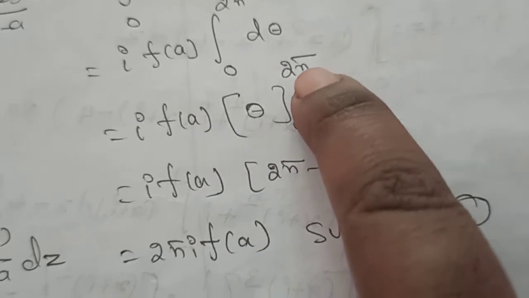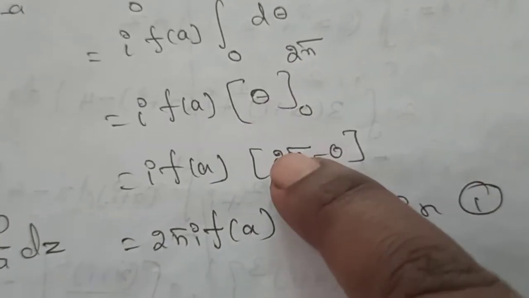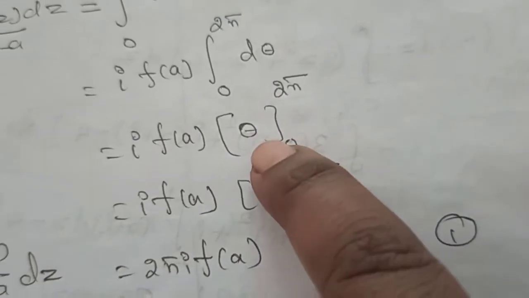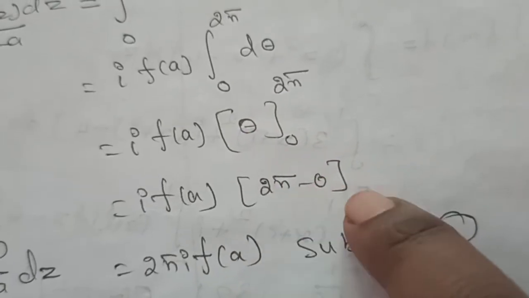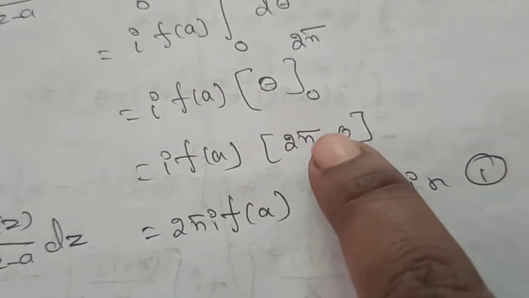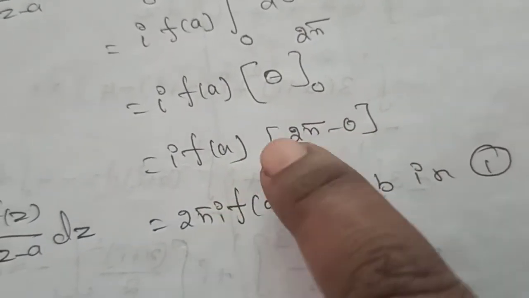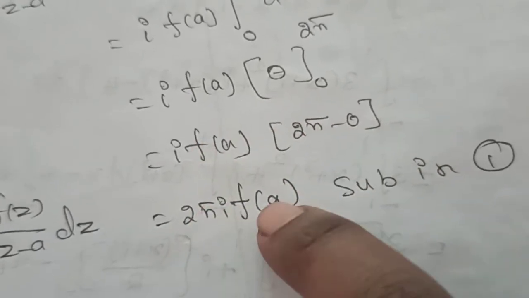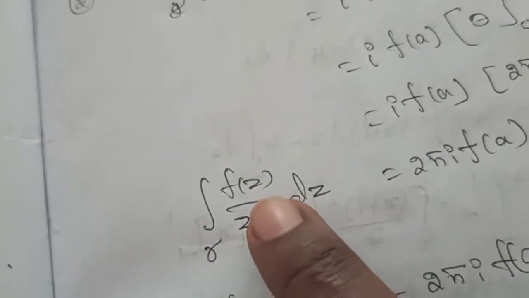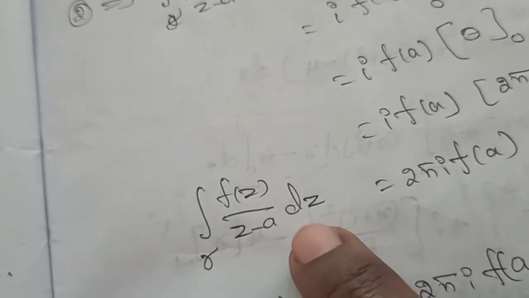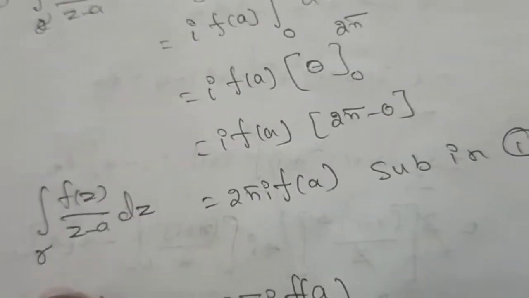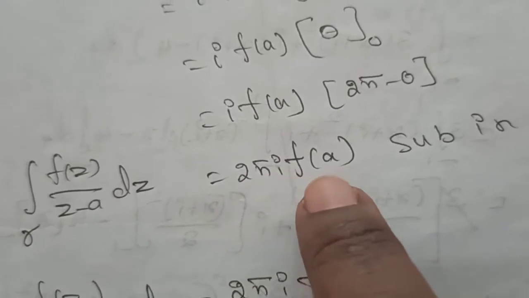Now substitute the limits, that is i into f of a. First substitute the upper value, put theta equal to 2 pi, minus the lower value, substitute theta equal to 0, which becomes 0. Multiplying this, we get 2 pi i into f of a. So the integration of gamma f of z divided by z minus a into dz becomes 2 pi i into f of a.